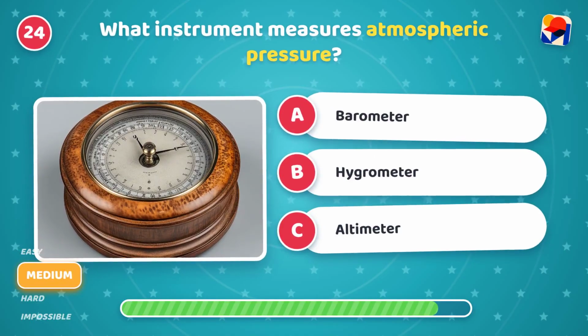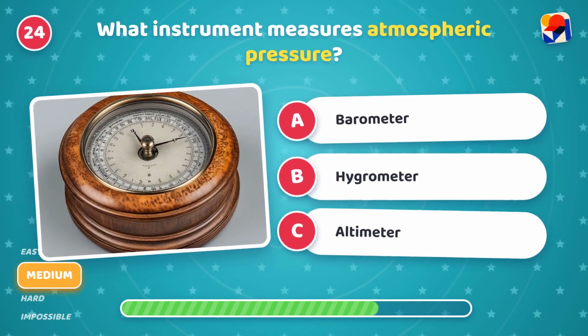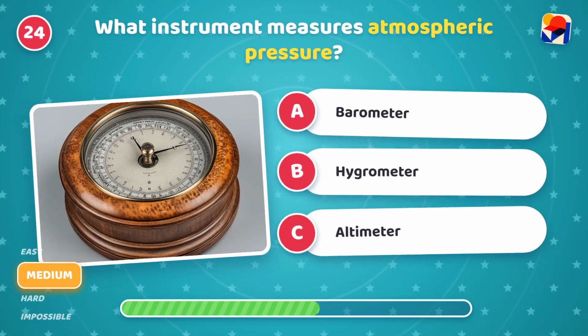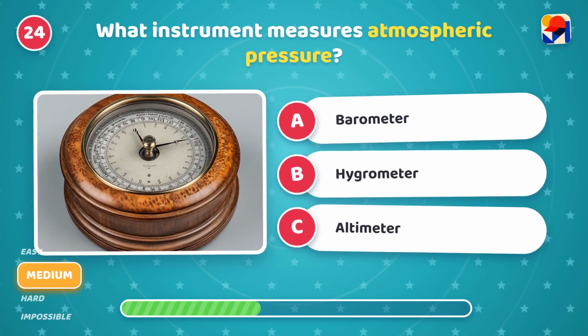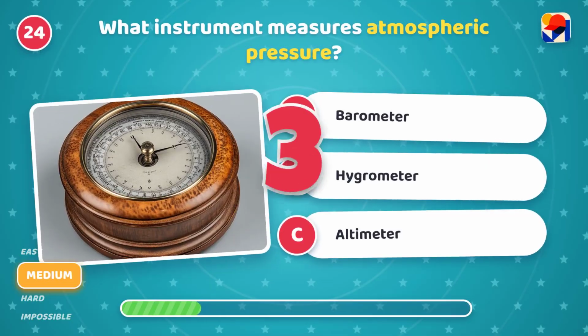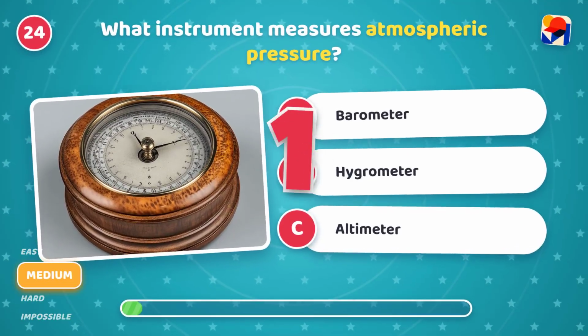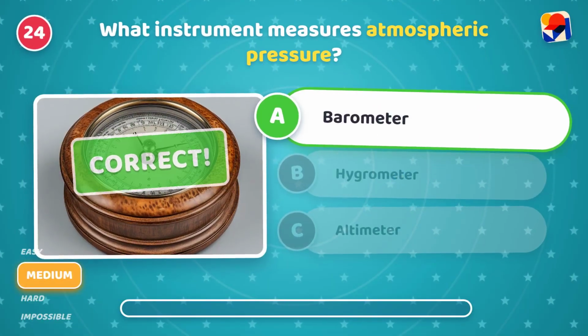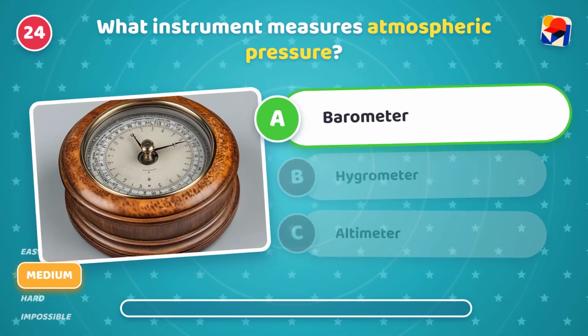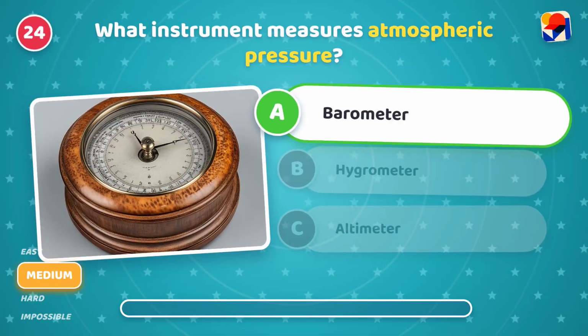What instrument measures atmospheric pressure? Is it A, barometer, B, hygrometer, or C, altimeter? It's A, barometer. Brilliant! It helps scientists predict weather changes.